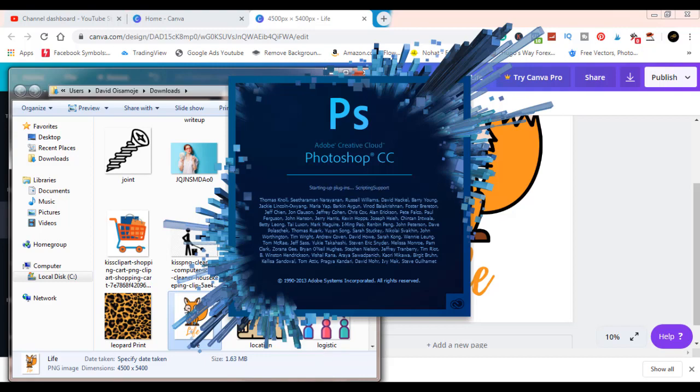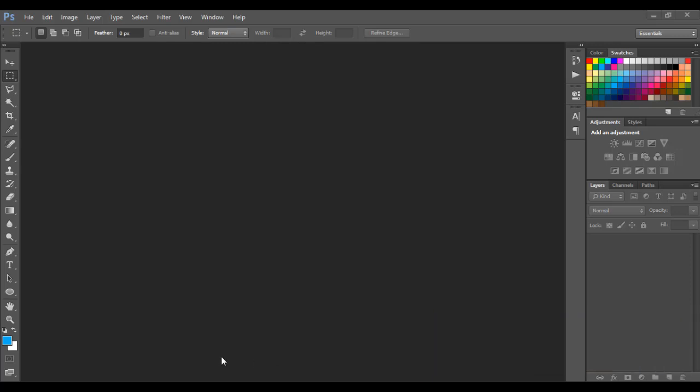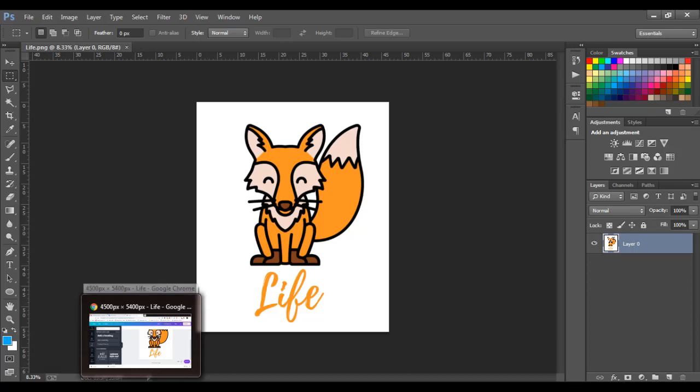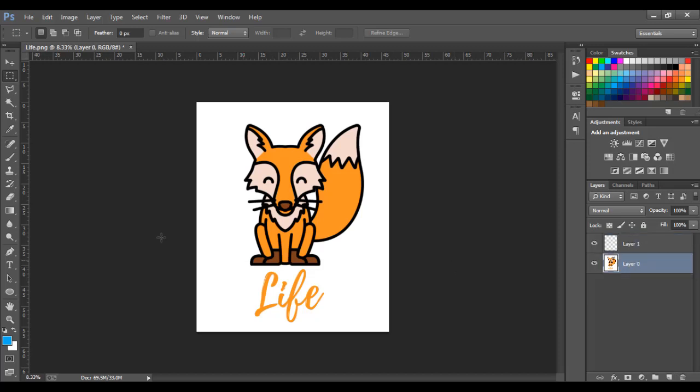We open with Photoshop. As you can see, it has not taken us much time, just about 6 minutes. We are just 6 minutes into this video, so it's not something super complicated. Just a simple video. So now that we have this, we'll just hover our mouse to this edge, click on this folded paper to form a new layer. As you can see, layer 1, then we'll click on this layer 0.